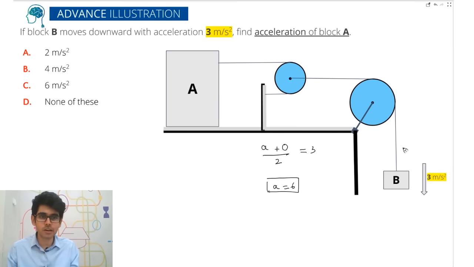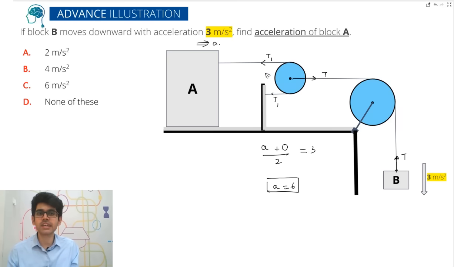तो यहाँ पे assume कर लो कि this is one string, the tension is T. So tension will be T here also. ठीक है? So tension को mark भी कर दो on this block. So this is T. Because tension is a pulling force and the acceleration is downward. Let's say that the acceleration of this is A, which we have to find. So this is T. Look at this very carefully. So if this is T, what will be the tension here? The tension here will be what? Let's say if it is T1, and T1 on this pulley. So on this pulley it is T1 T1.